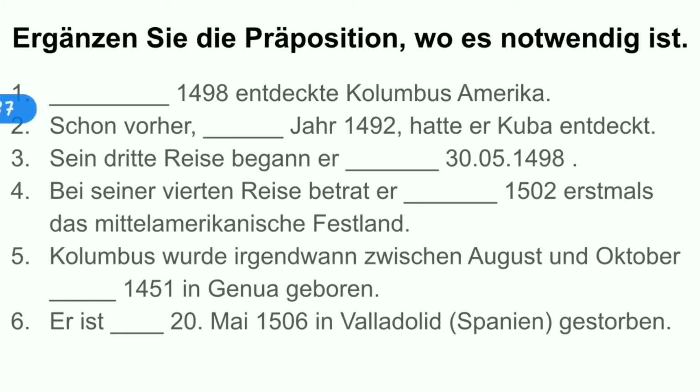Dash 1498 entdeckte Columbus Amerika. Now, in this we'll not be using in, instead we'll not be using any preposition. Why? Because there is no such word called Jahr. It's simply written in 1498 Columbus discovered America, right? And the next ones have to be done by you.